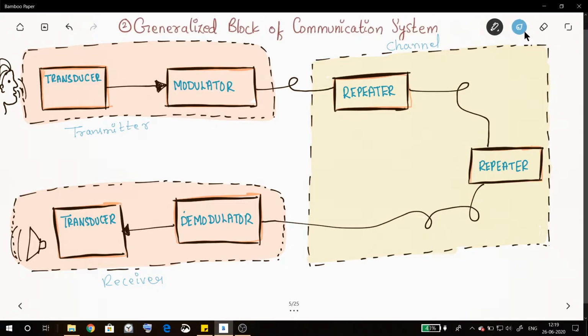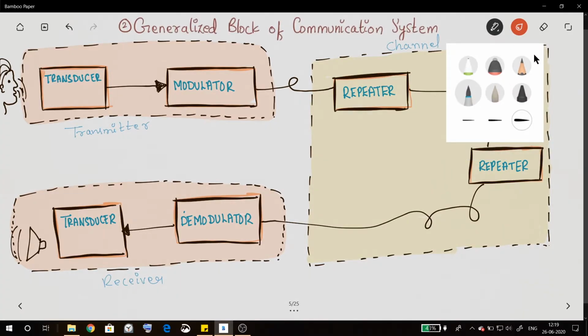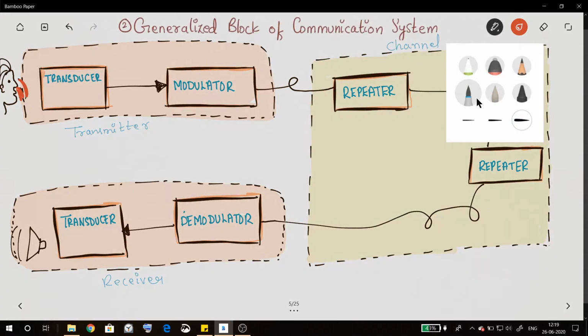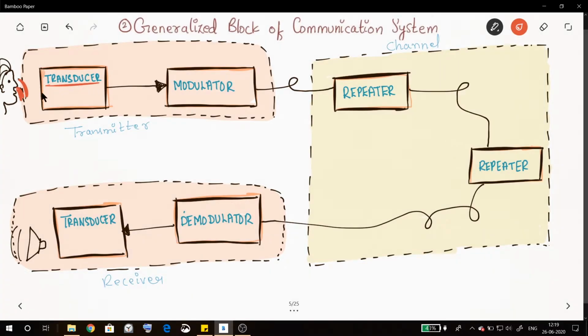So at the transmitter part, let's say we have a voice signal. Now this voice signal is nothing but a difference in air pressure. So a transducer is used. An example can be a microphone. Microphone will convert this air pressure difference into an electrical signal, an equivalent electrical signal.